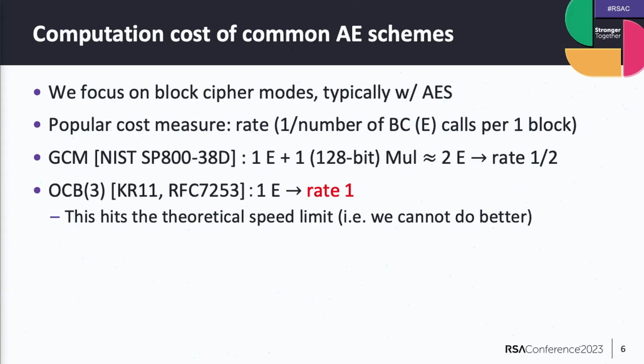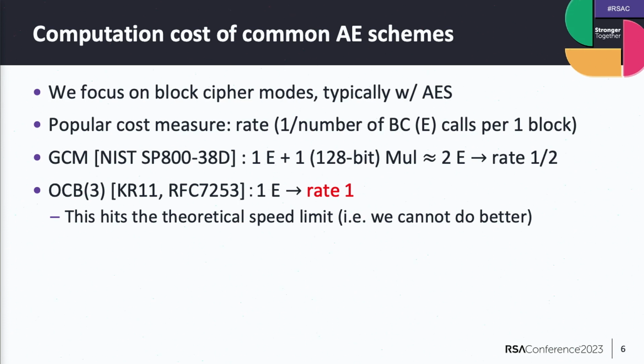So in this talk, we focus on AE built on a block cipher. Typically, for example, we can build a mode of operation using AES. And we also focus on the cost, simply the computation cost. The most typical measure for the cost of authenticated encryption and other modes of operation is the rate, which is the inverse of the number of block cipher calls needed to process one input block.